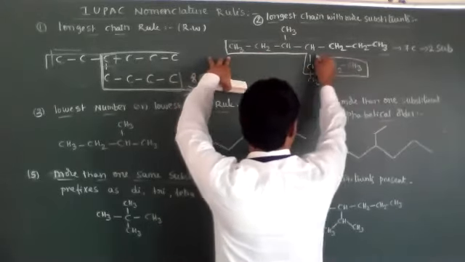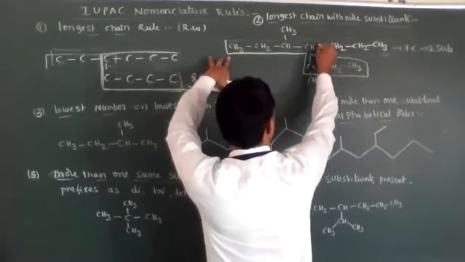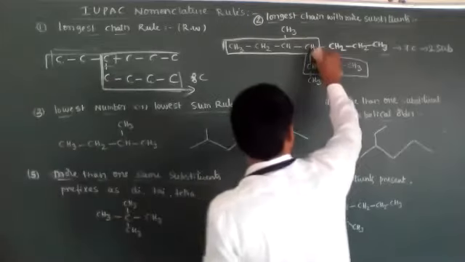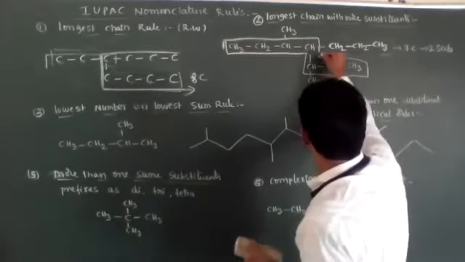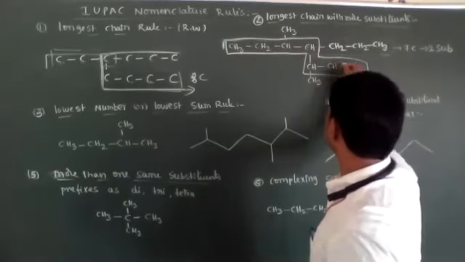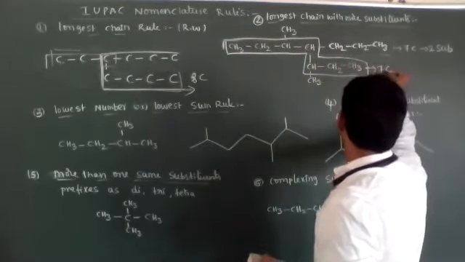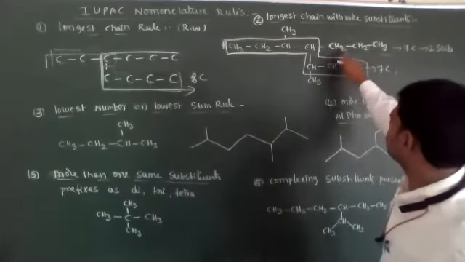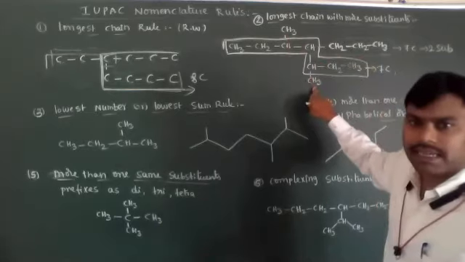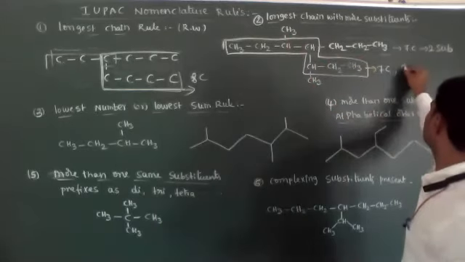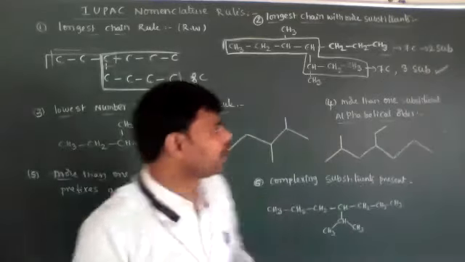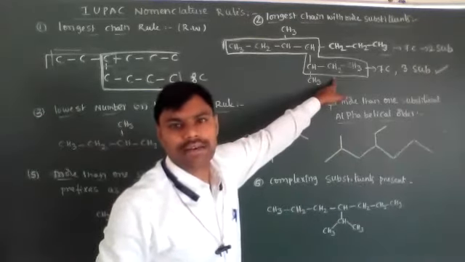This is also 7 carbons. How many substituents are present? On this side a propyl substituent, and here one methyl, and here one methyl substituent. Total 3 substituents are present. So that bottom one we have to choose as the longest carbon chain.